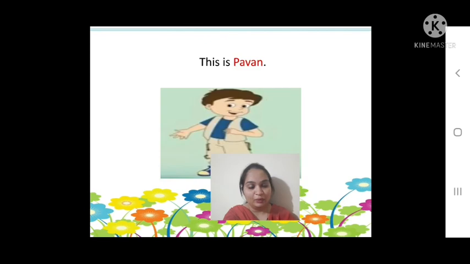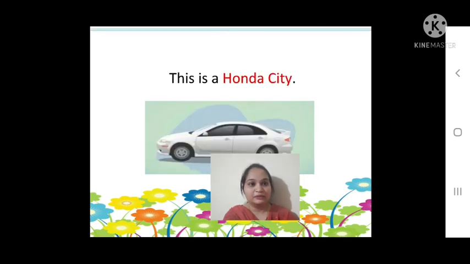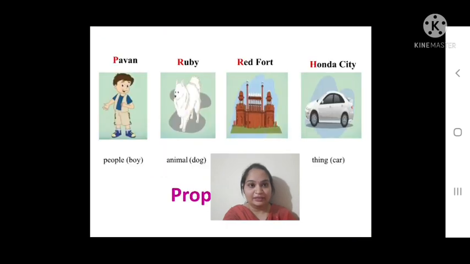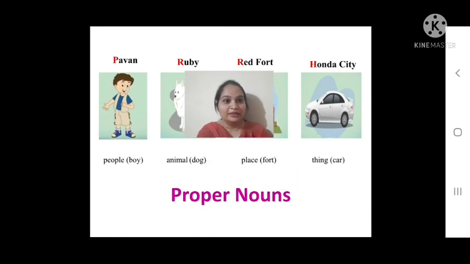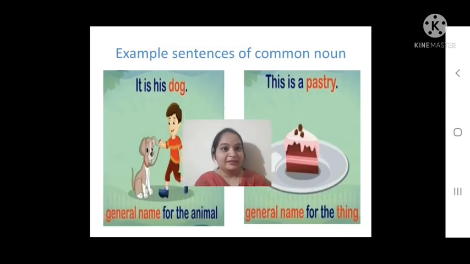See the examples now. This is Pavan. This is Ruby. This is the Red Fort. This is a Honda City. So Pavan, Ruby, Red Fort and Honda City are the proper nouns given for people, animal, place and thing. Okay? So now I hope it's clear. There are some more example sentences to make it clear for you for common and proper nouns. Let's see them one by one.